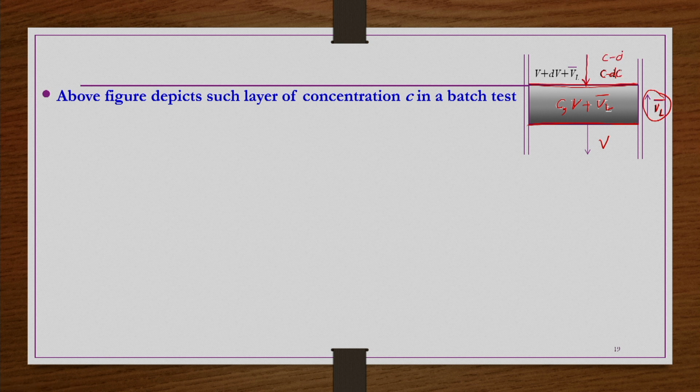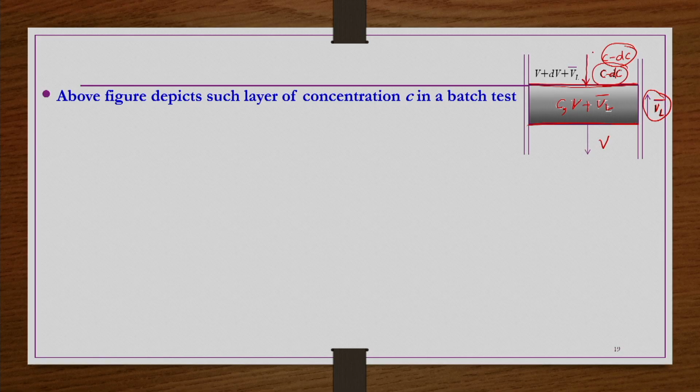Why minus dC? Because the particle concentration decreases in the upper layers gradually, as the particles are settling downwards. Bottom layers will have higher concentrations and upper layers lower concentrations at any point of time in the sedimentation process. That is the reason the concentration of solids entering this layer is C minus dC.